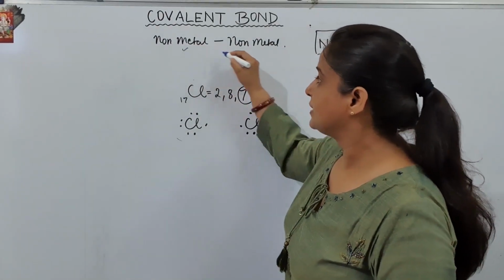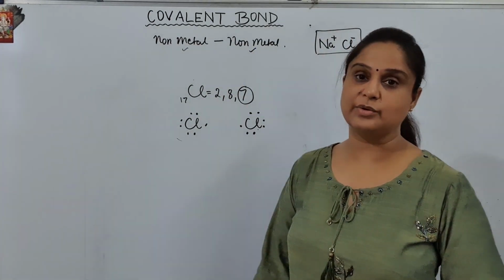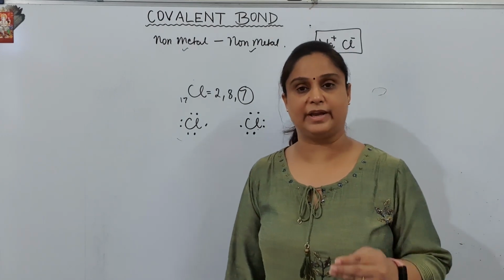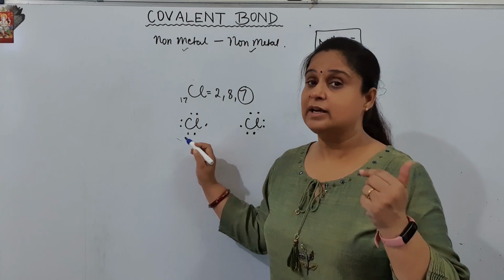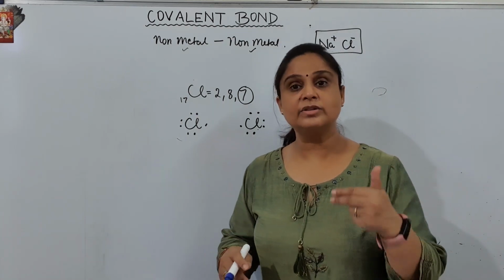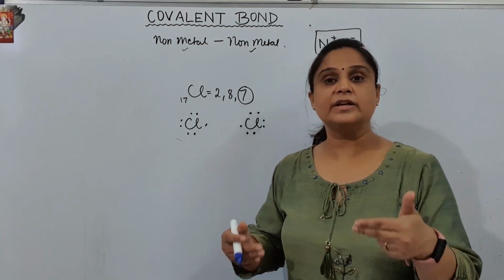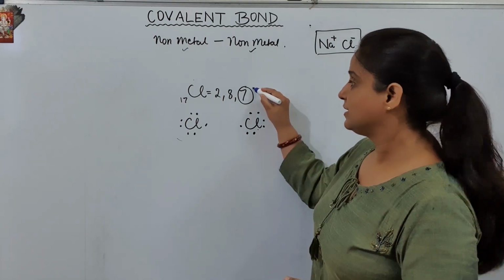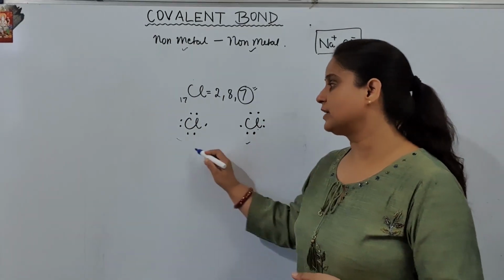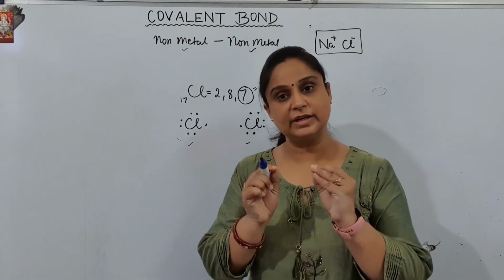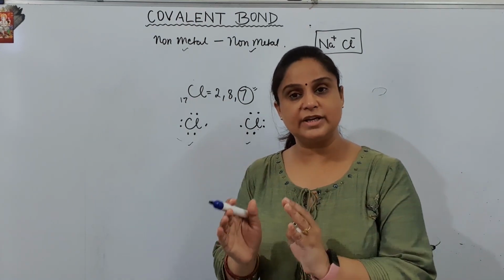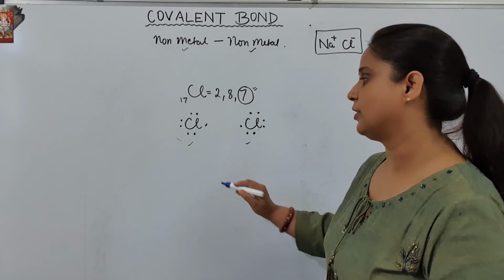So can you understand? The bonding between non-metal and non-metal is going on. Both have the tendency to gain. What is happening? They are going to share their electrons. How many electrons? Depending on the situation, on their outermost shell configuration. This needs one, this needs one, so they will keep one electron in between and share their electrons. Let us see how this happens.